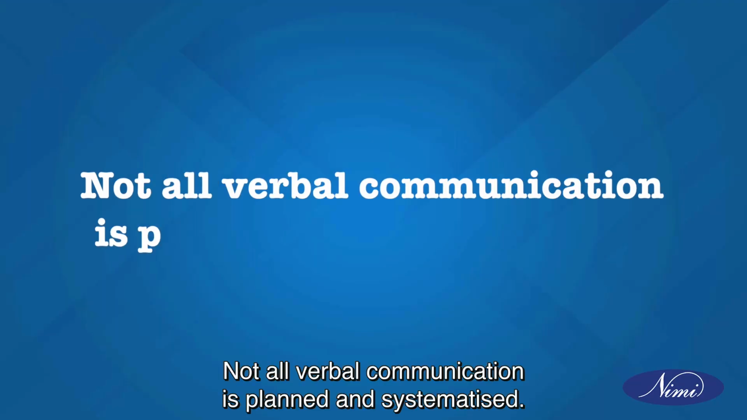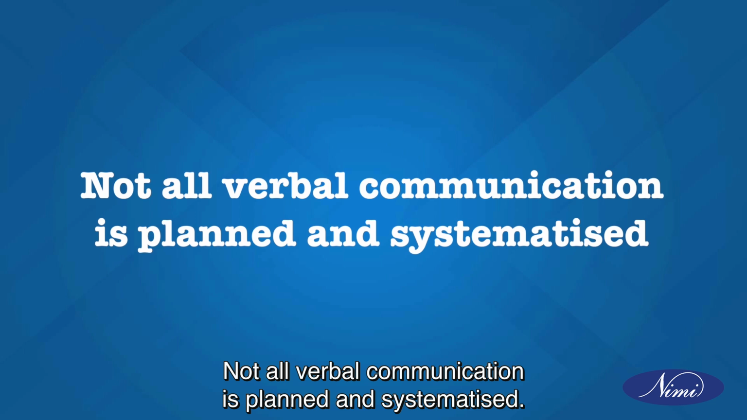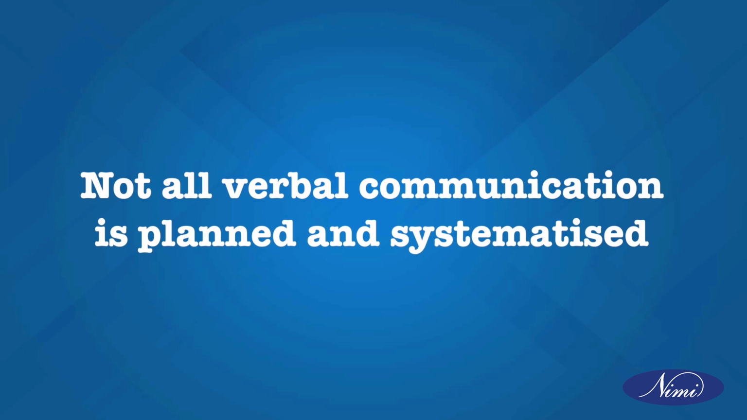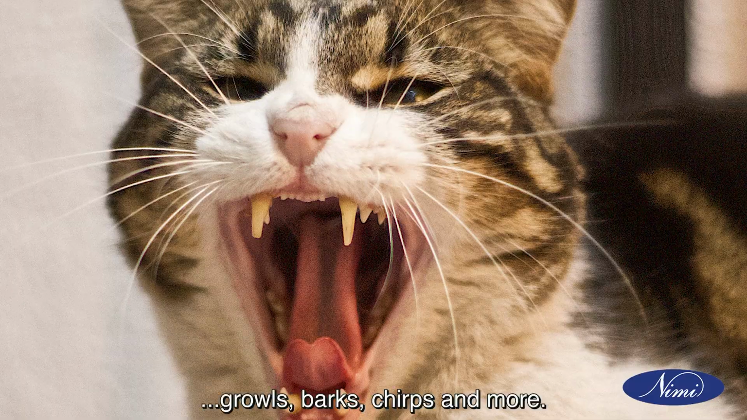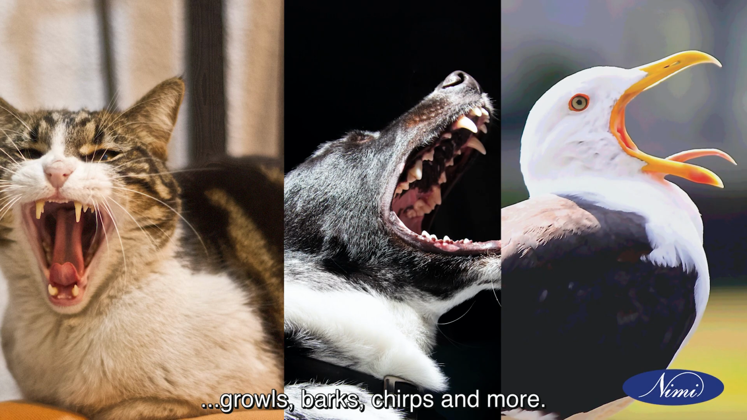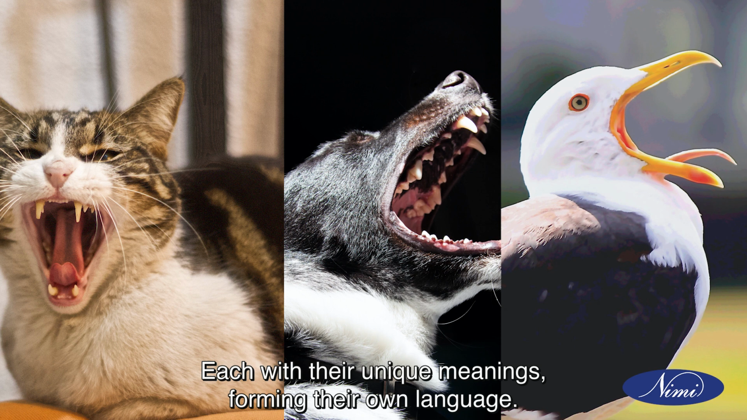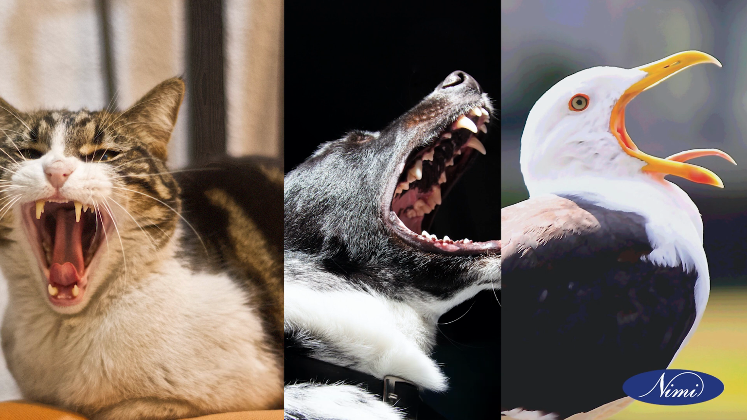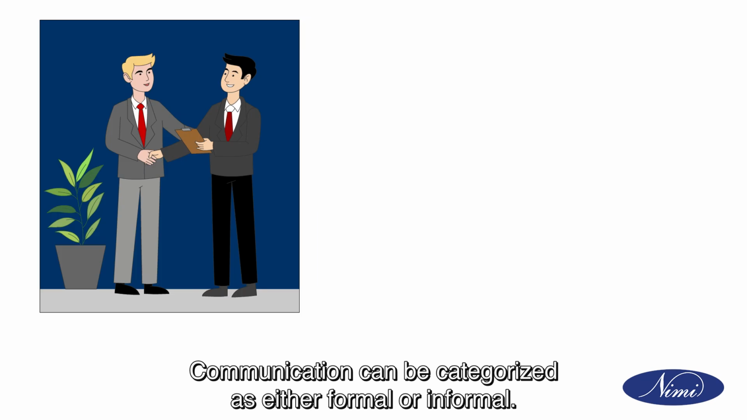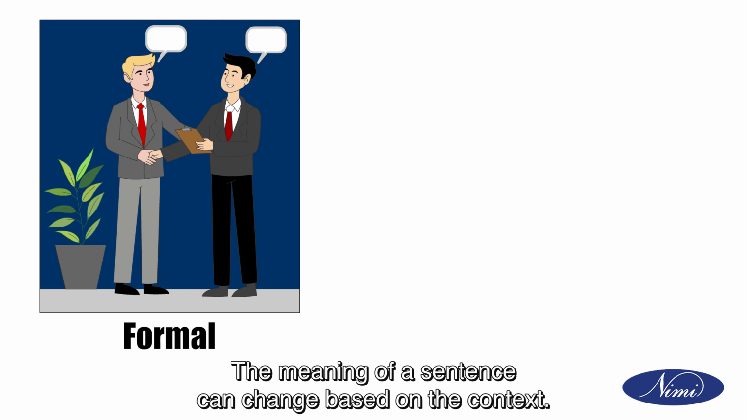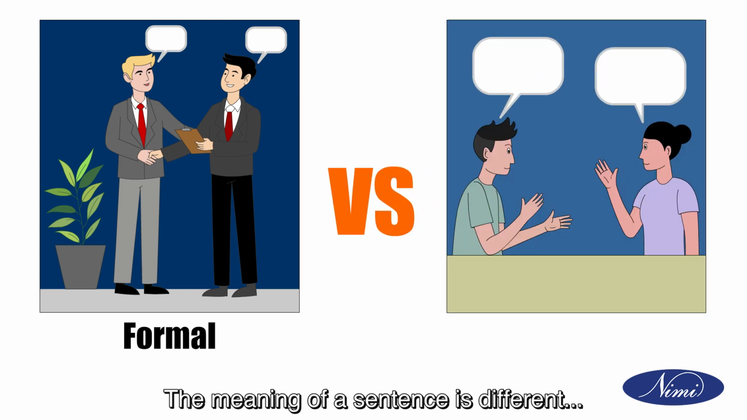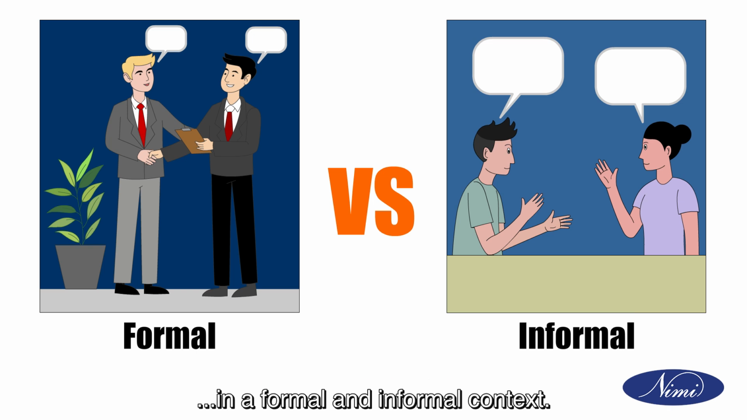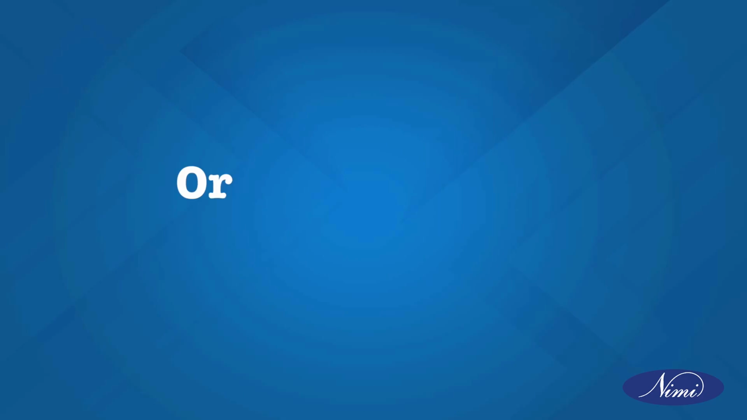Not all verbal communication is planned and systematized. Animals and birds communicate through sounds like growls, barks, chirps, and more, each with their unique meanings, forming their own language. Communication can be categorized as either formal or informal. The meaning of a sentence can change based on the context. The meaning of a sentence is different in a formal and informal context.